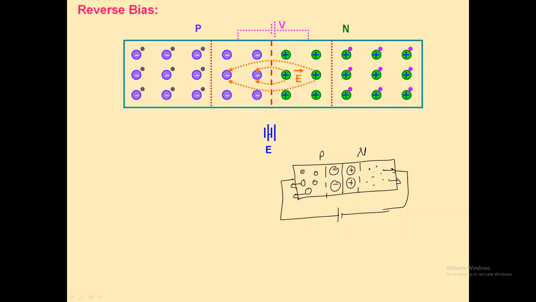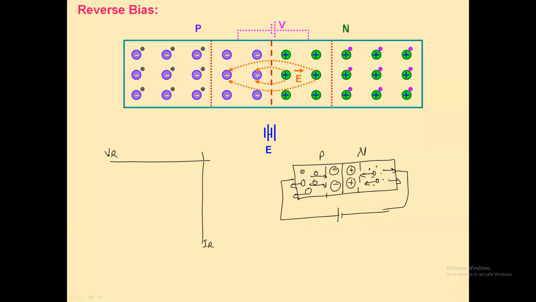But as the N region consists of holes as minority charge carriers, and the P region consists of electrons as minority charge carriers, due to the applied voltage the minority carriers penetrate into the depletion region. Is it right? Due to that, a small current flows, and that current we call reverse saturation current.